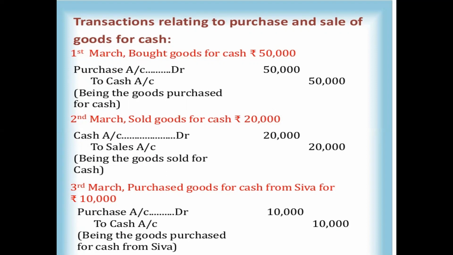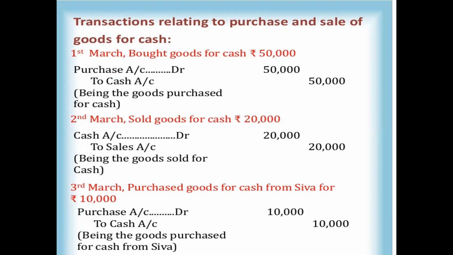So here you will see in every transaction there are two accounts. You can see the two accounts that come under the particular transaction. In this first entry, bought goods for cash 50,000 rupees, here we bought means purchase.